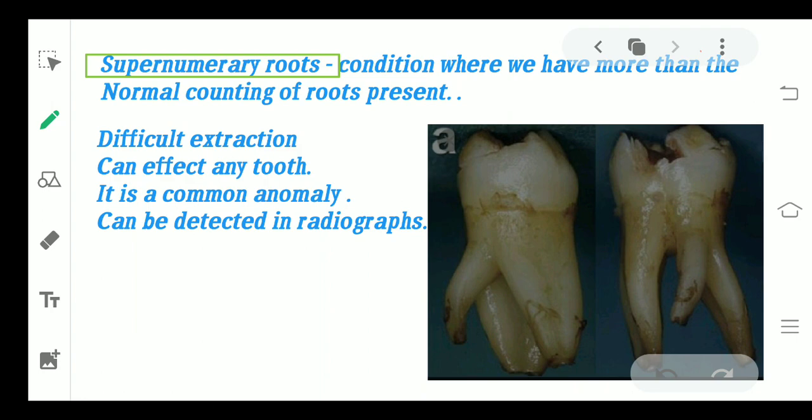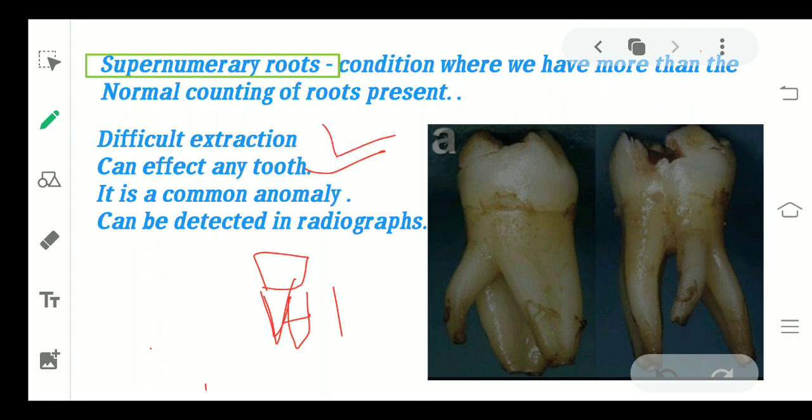Supernumerary roots is basically a condition when you have more than the normal count of roots. For example, if I tell you about the central incisor only, generally the central incisor has got one root, but there can be a condition where the central incisor is having two roots, or it is splitting into roots. That condition is known as supernumerary roots. This can affect any tooth. It's not that it is seen only in posterior regions, or only in the anterior regions. It can affect any tooth. The difficulty of extraction can be seen.